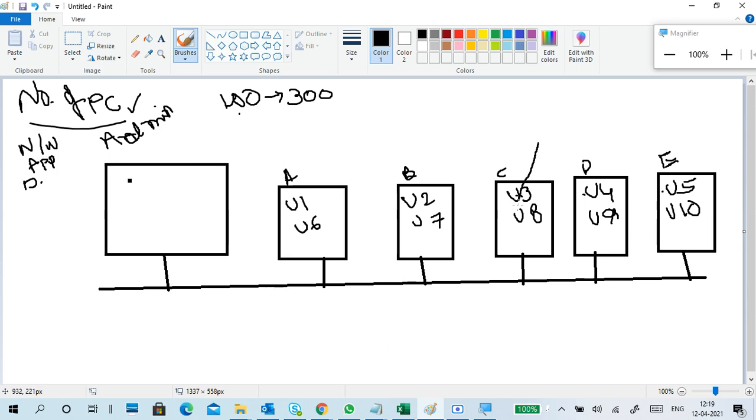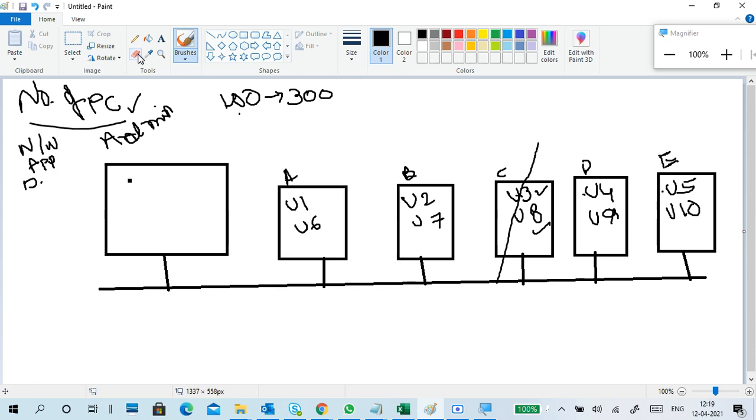For example, the physical CPU is down. What happens? This user has no login, the account is not there, so he cannot log into any other PC for working purposes.